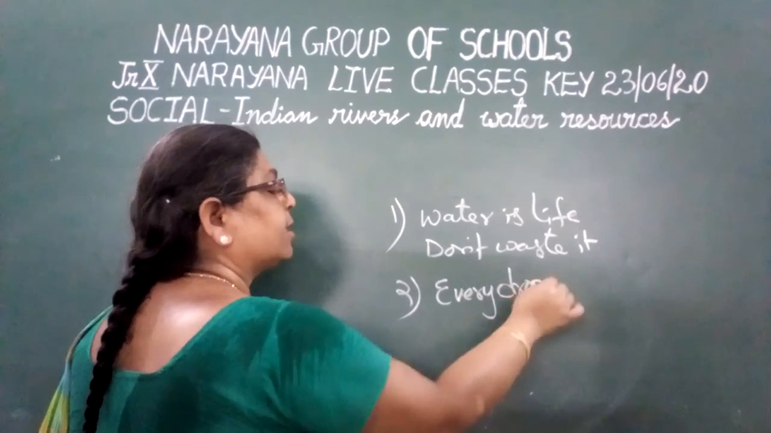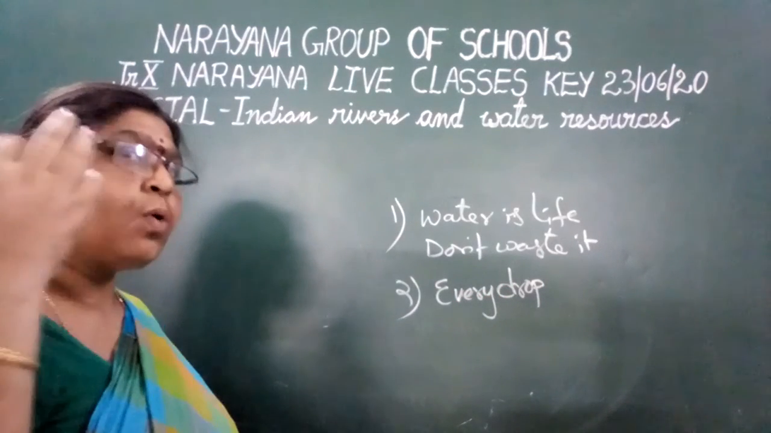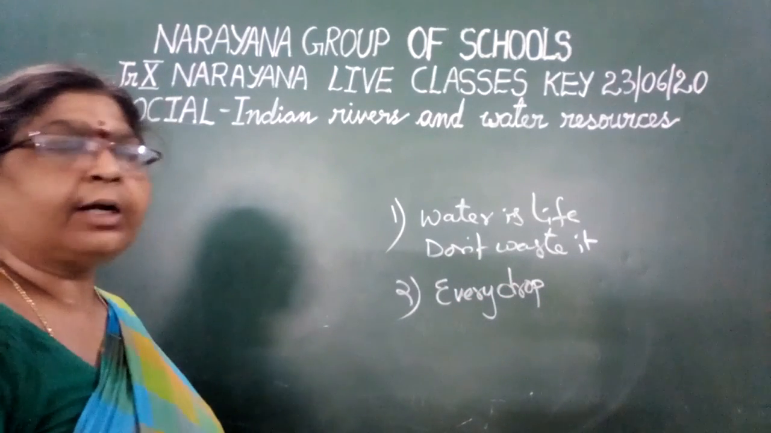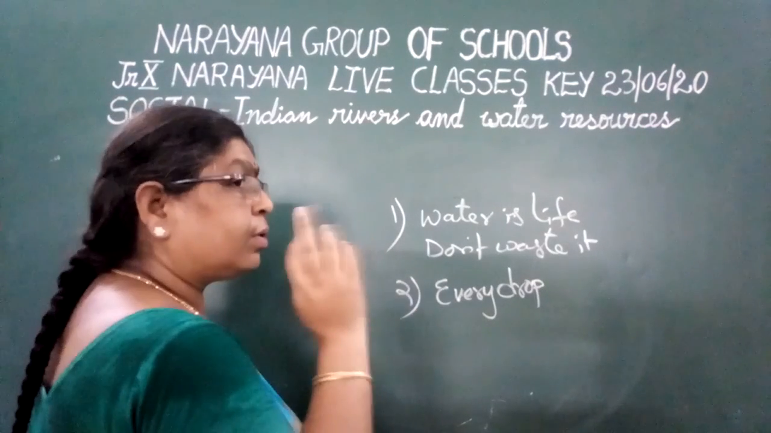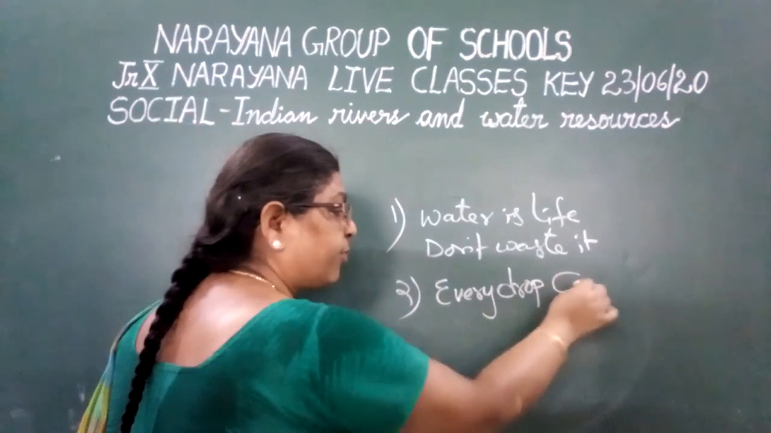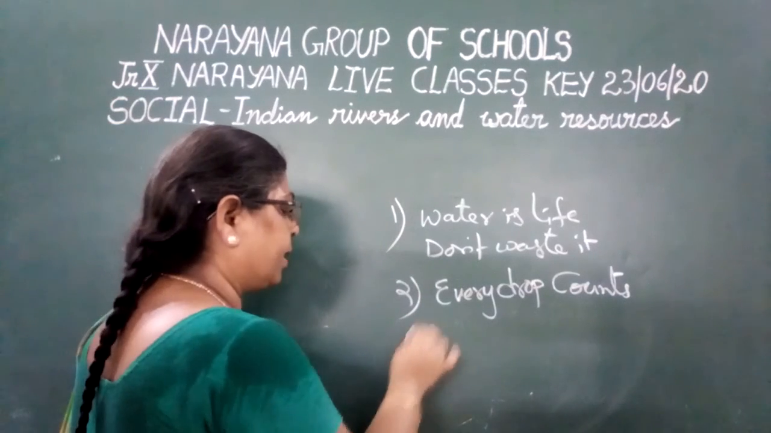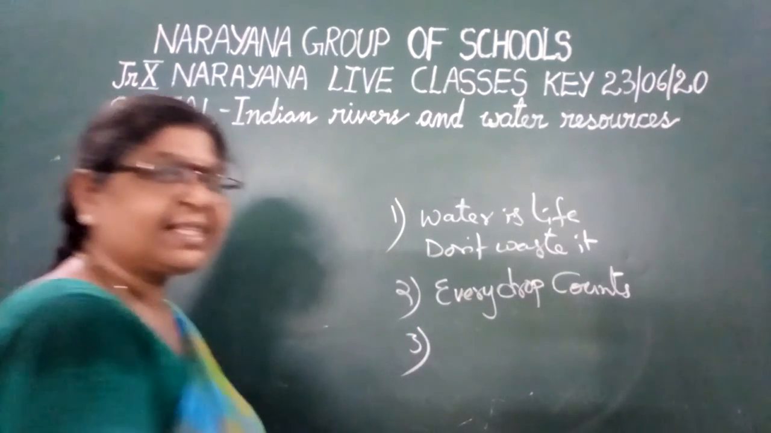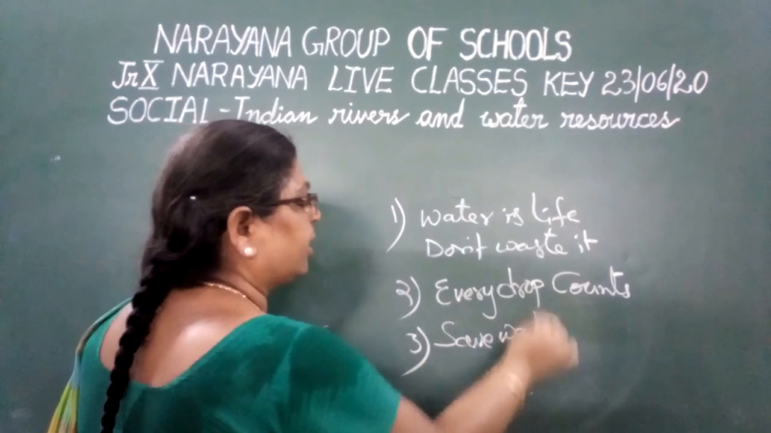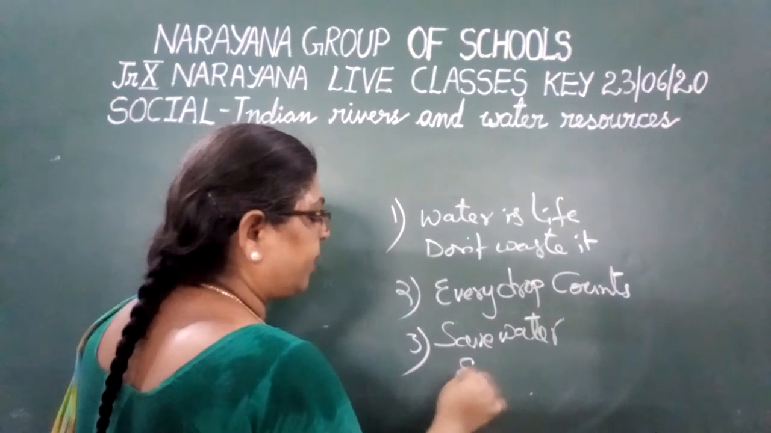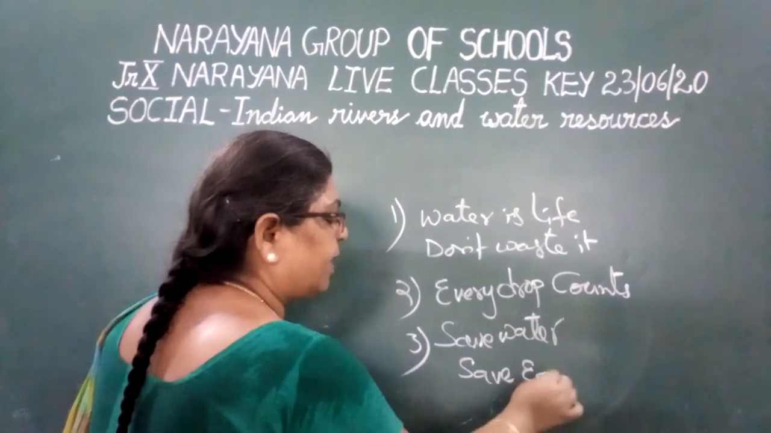Every drop. See children, if you see Rajasthan, the people are carrying so many vessels of water for several hundred kilometers. You are fortunate. So don't waste the water. Every drop of the water counts. Save them. And third one, very simple: save water, save air. If you save water, we will be happy because we will be having the plants. So, save water, save air.